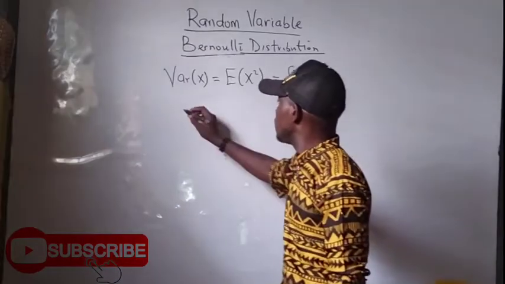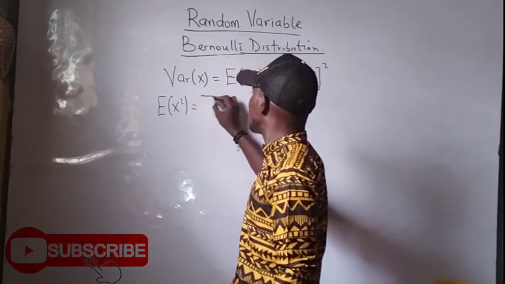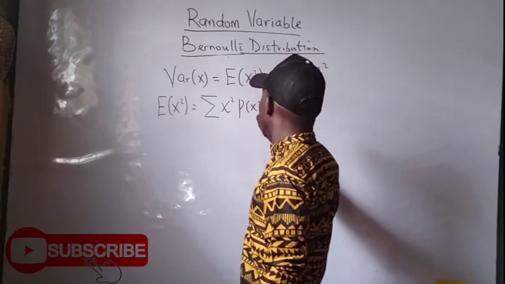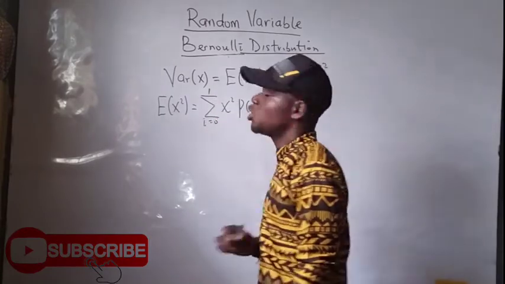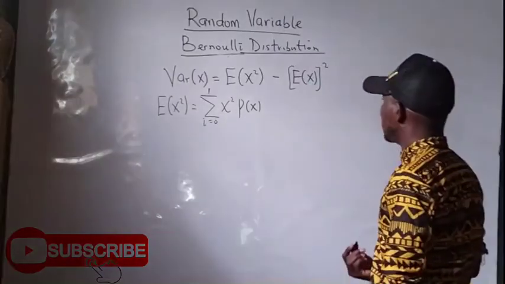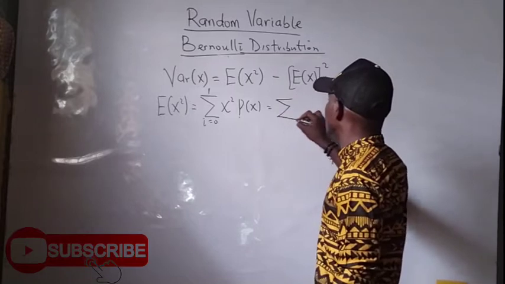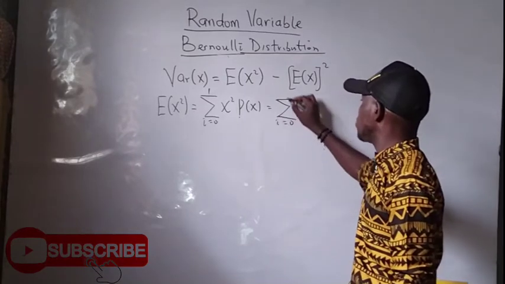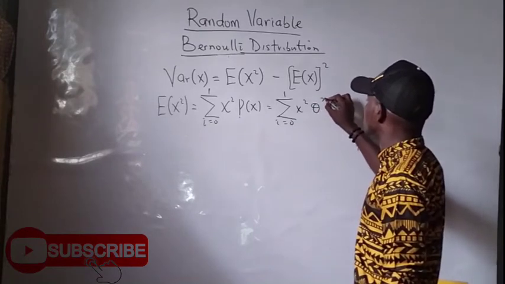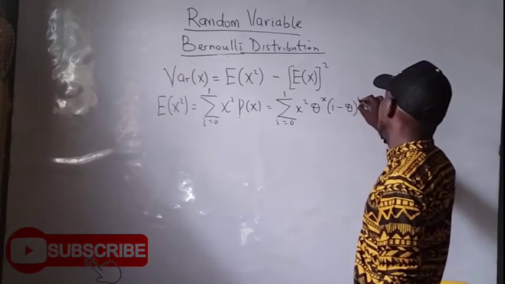So we are going to be looking for, first of all, the value of E of x squared, which we know will give us the summation of x squared times P of x of a Bernoulli distribution, value ranging from 0 down to 1. So what I am to do is replace my P of x value with the Bernoulli distribution, say the summation of i ranging from 0 down to 1 of x squared times theta raised to the power x times 1 minus theta raised to the power 1 minus x.